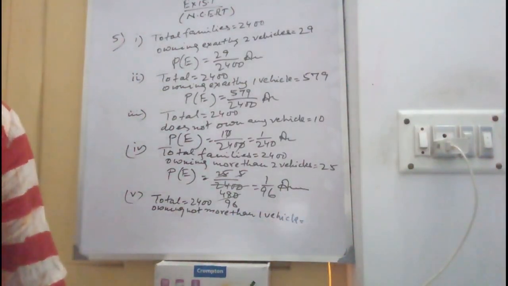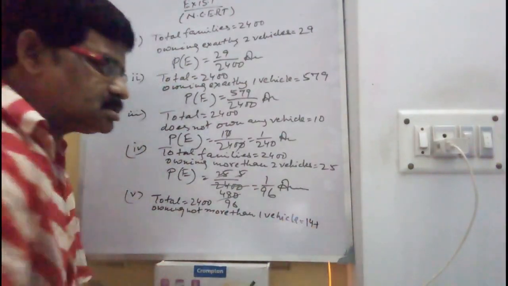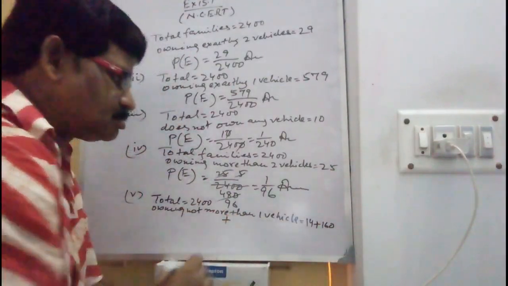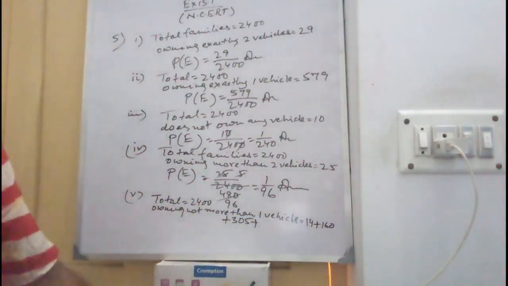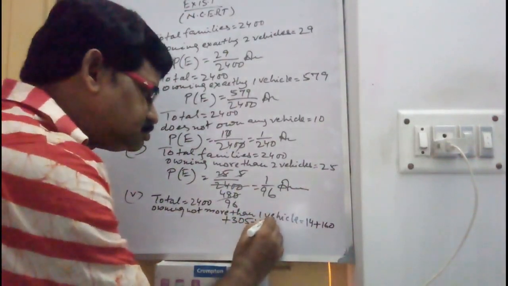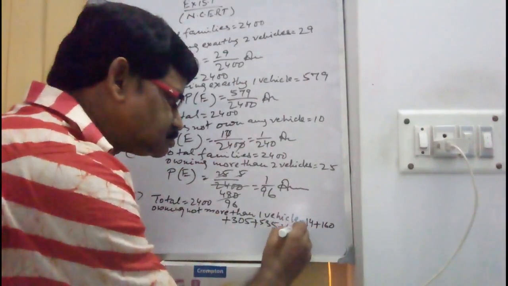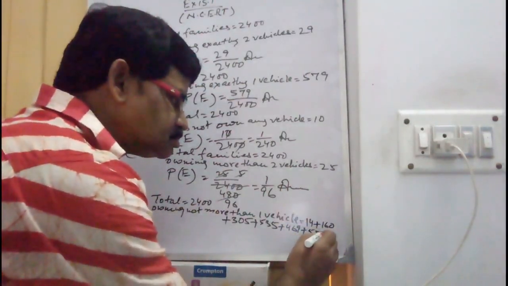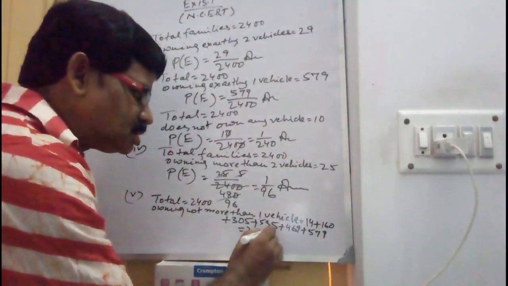In 0 vehicles, 10 plus 1 plus 2 plus 1, 14, plus 160, plus 305, plus 535, plus 469, plus 579, which is equal to 2062.